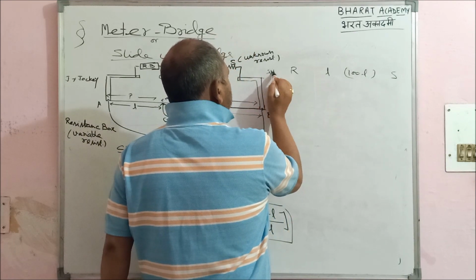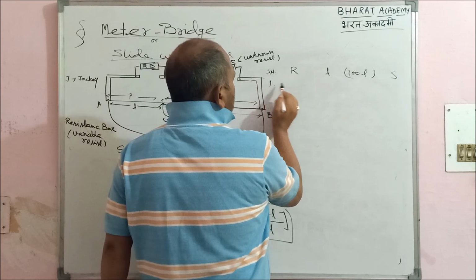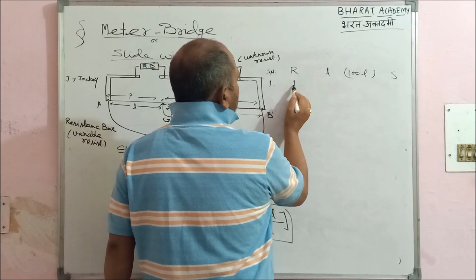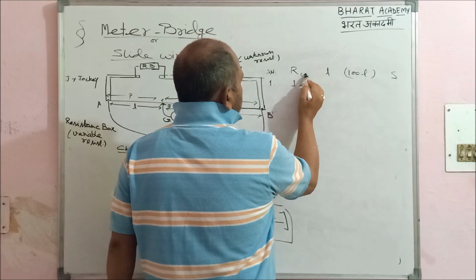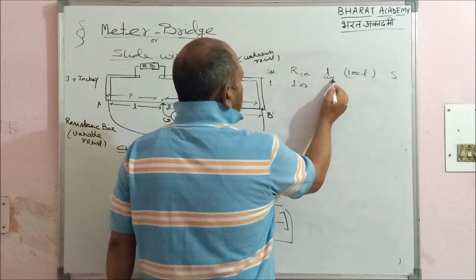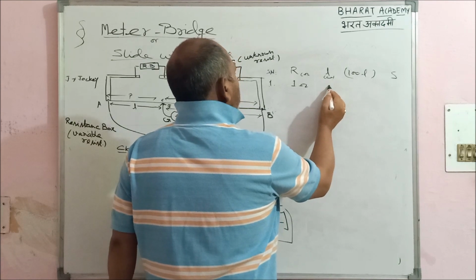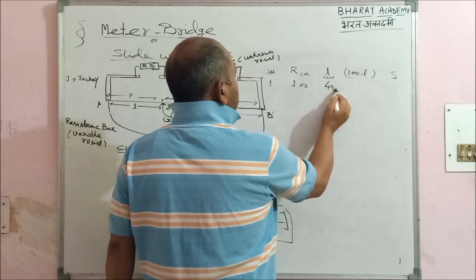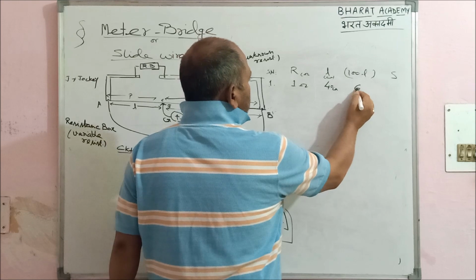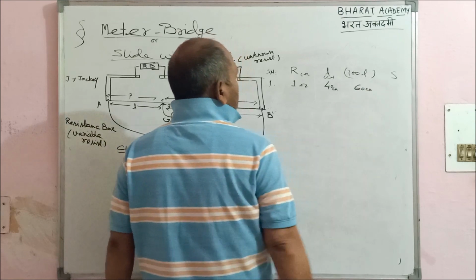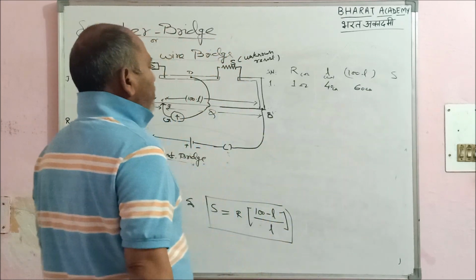And serial number. First, serial number 1, I am taking R as 1 ohm. And my null point, suppose it comes out to be 40. Naturally 100 minus L will remain 60 centimeter, and we can calculate S very easily.